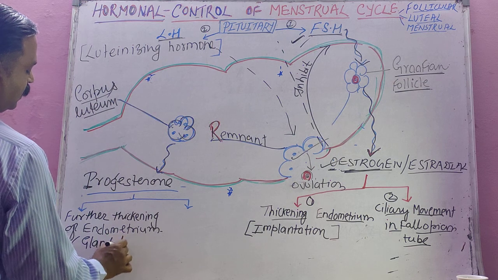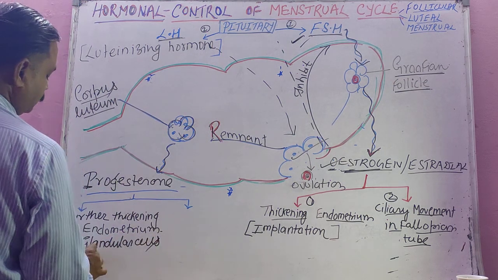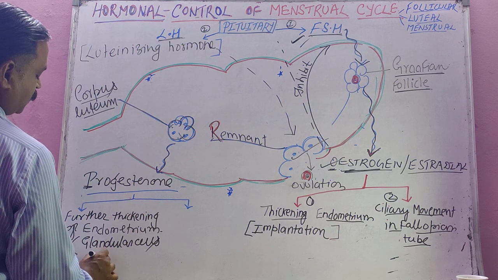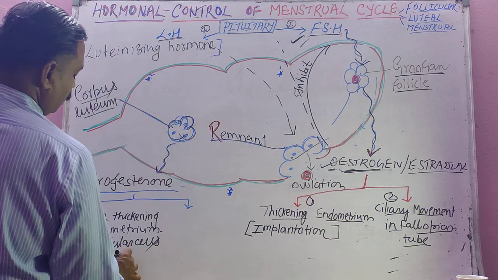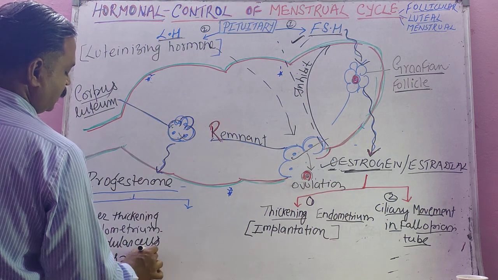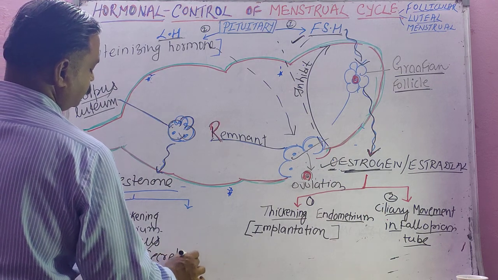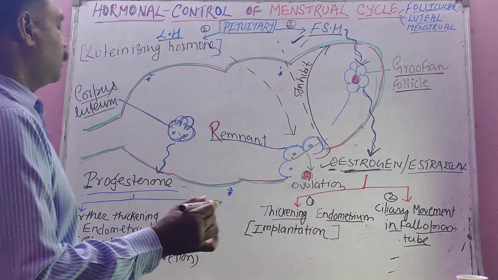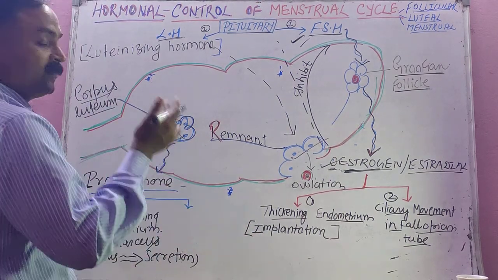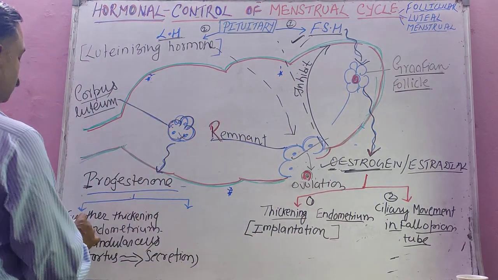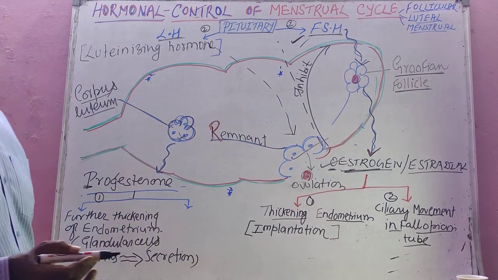Glandular cells in the endometrium become tortuous. Tortuous means what, students? Tight, because they are filled with the secretion, isn't it? And this secretion is related to the nutritive fluid that nourishes the developing embryo. So progesterone's first function is further thickening of the endometrium, isn't it?